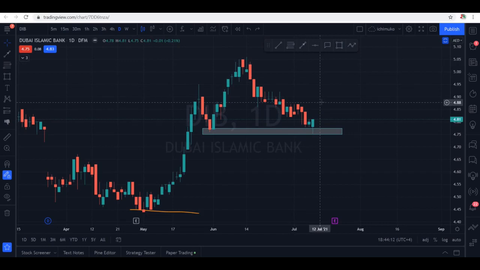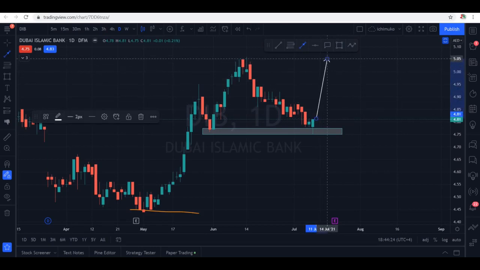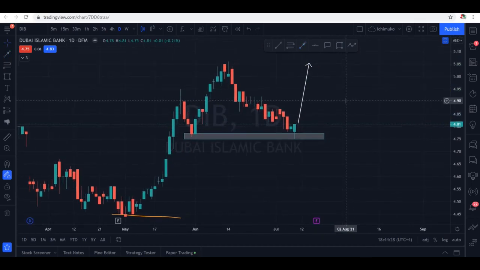In Dubai stock market, there are very few stocks where you can do intraday trading. So I'm recommending this one for a swing trade. Your entry should be right here at the opening of this candle and you should target the previous swing high, that is around 5.05. I'm not recommending any other stocks because most of the stocks are in a downtrend or under tremendous selling pressure. So as of now, only these three stocks that you can look at and trade with a plan.